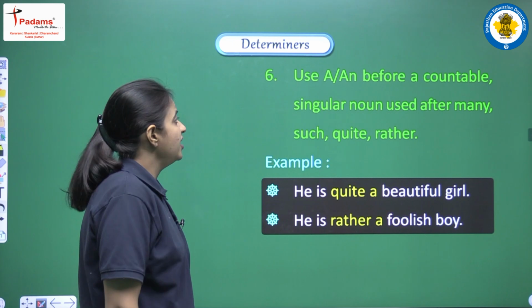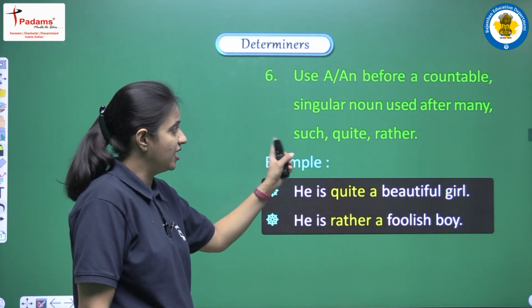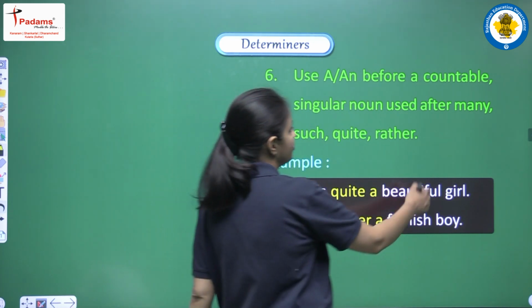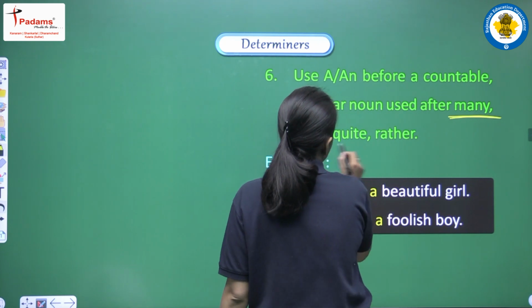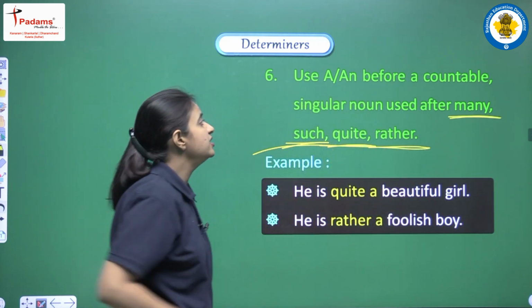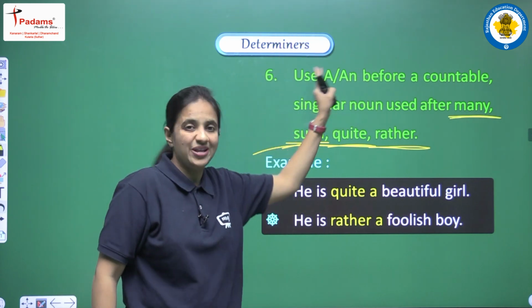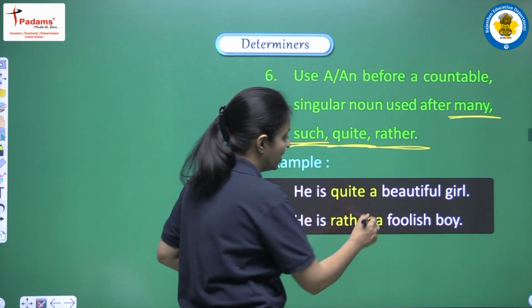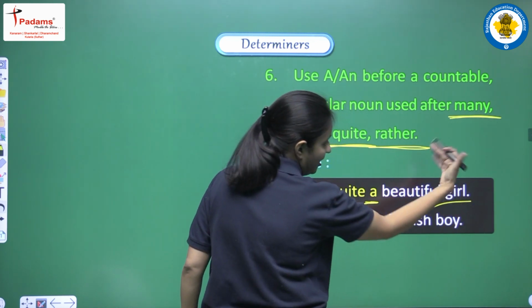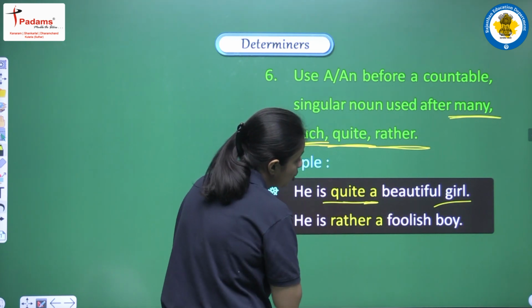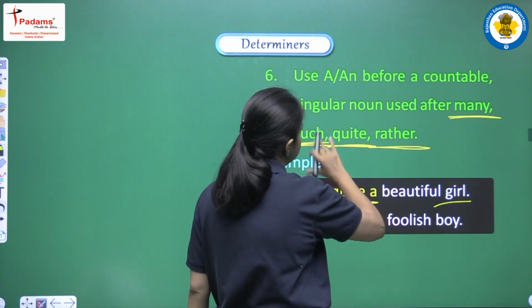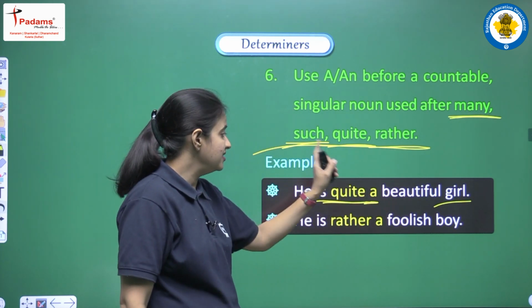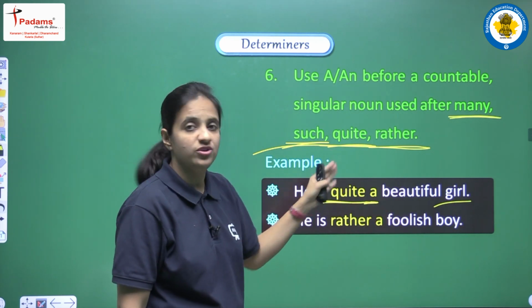Next is use a or an before a countable singular noun used after many, such, quite, or rather. Again we are having some words, they are many, such, quite, rather. After these words we have to use a or an if we are having a countable singular noun. How? Let's see. He is quite a beautiful girl. We are having one blank here, and again we are having girl, that is a singular noun, and we are having quite. If we are having quite, rather, such, many, such words, at that time we have to use a or an. So here our answer is a, and the sentence is: he is quite a beautiful girl.